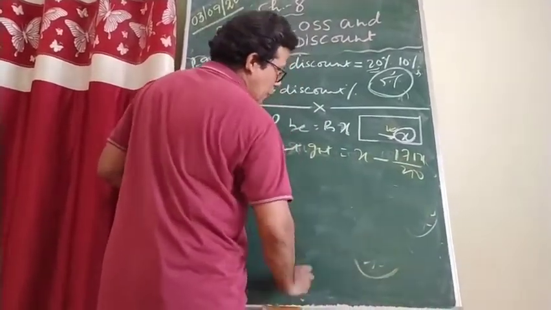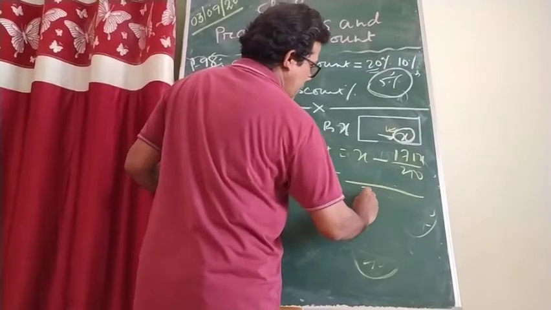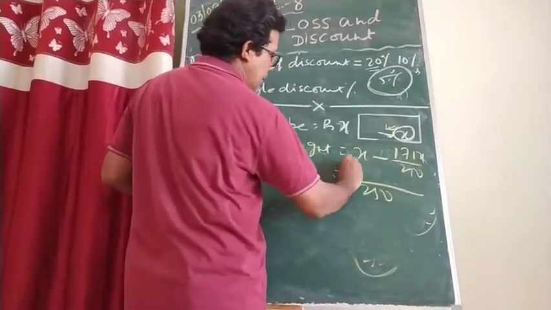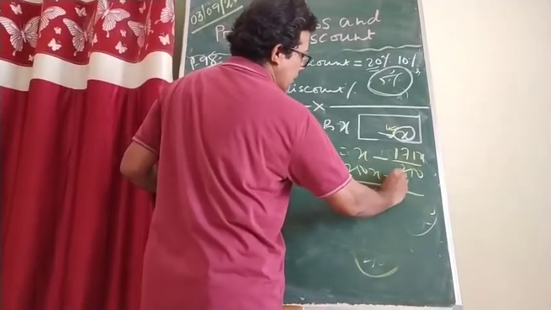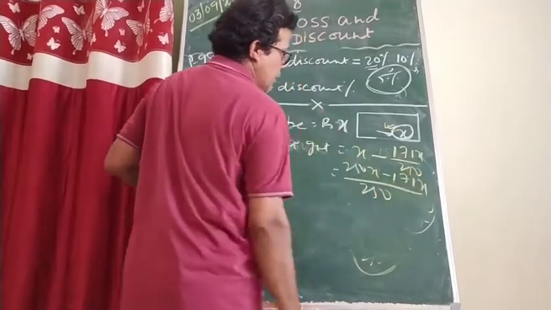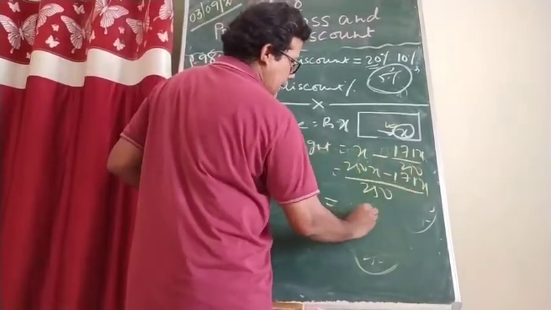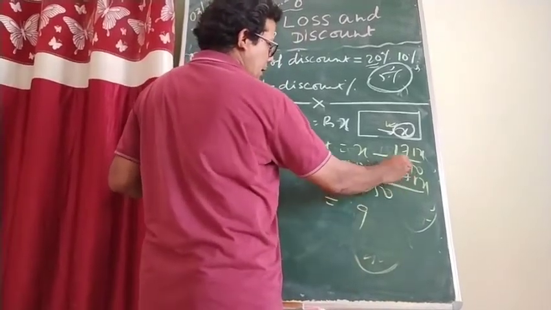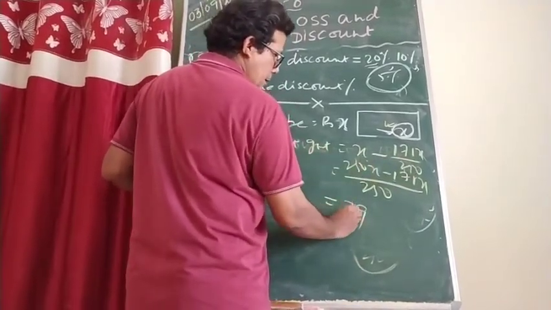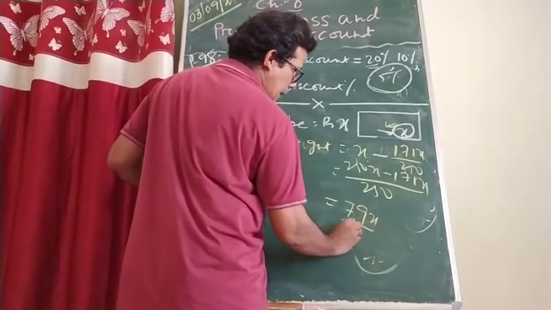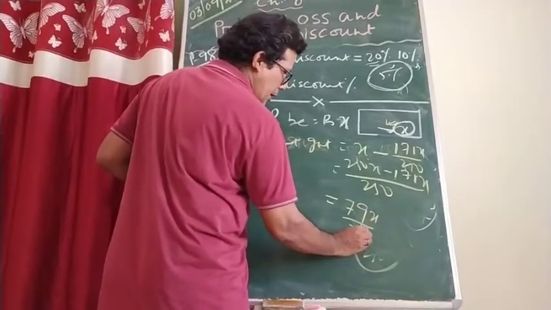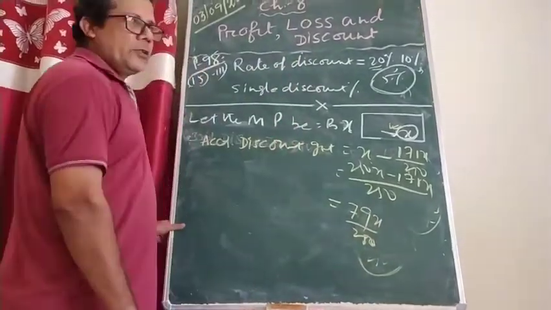So if you do the calculation, 250 is the LCM. So 250x minus 171x is equal to, this will come 79x by 250. This is the discount.